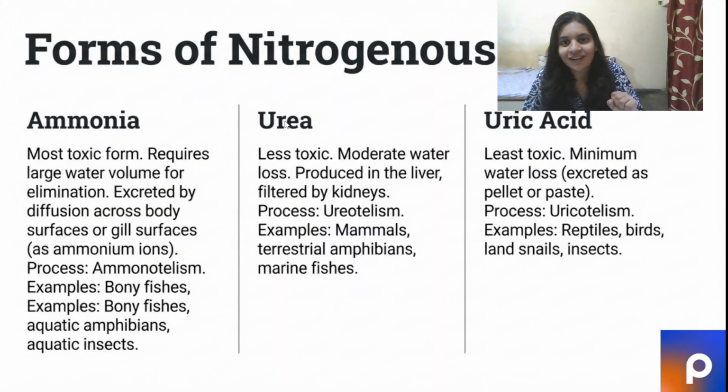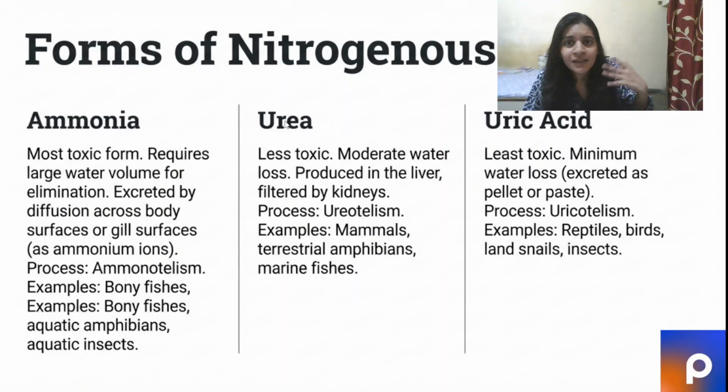Then urea. Urea is a little less toxic than ammonia. There is moderate water loss when we excrete urea. It is produced in the liver and filtered by the kidneys. That process is known as ureotelism. Like us, mammals, terrestrial amphibians, and marine fishes all excrete urea, and we have a cycle in our liver called the urea cycle that leads to formation of urea from ammonia.